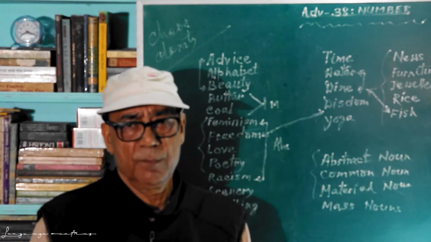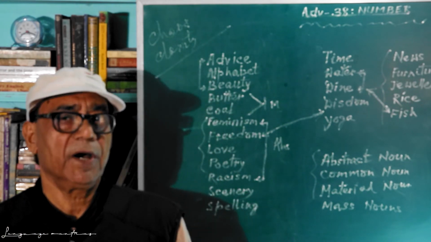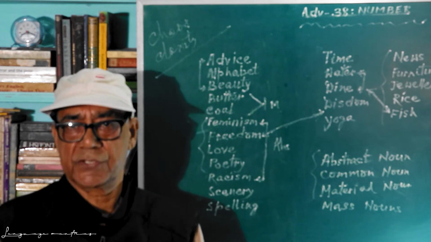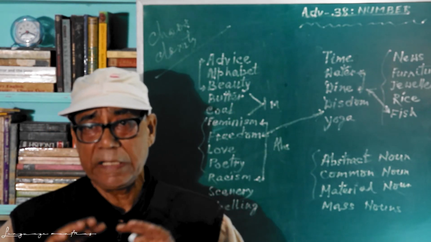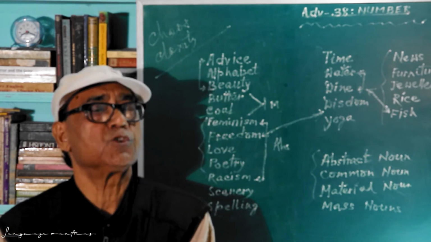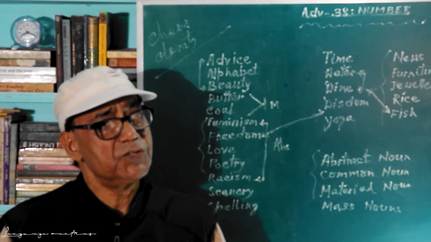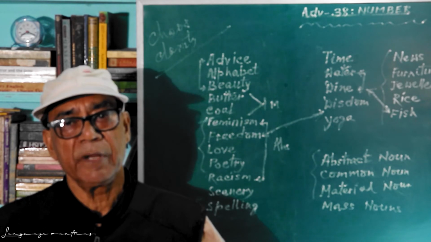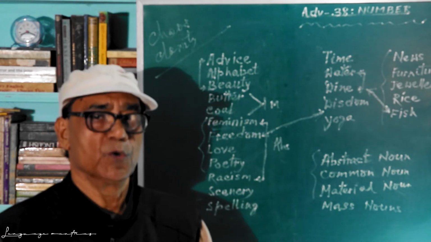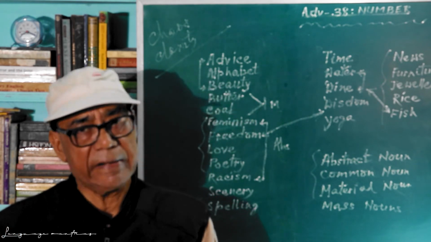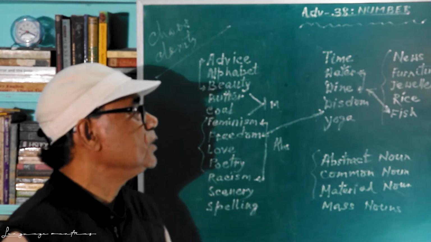Furniture and jewelry, almost the same explanation. Furniture means you have a chair, table, sofa set, and then your bed. All these articles come together to mean furniture. Jewelry means different types of ornaments together, then it's jewelry. You don't have furnitures, you don't have jewelries. So take care of these words.